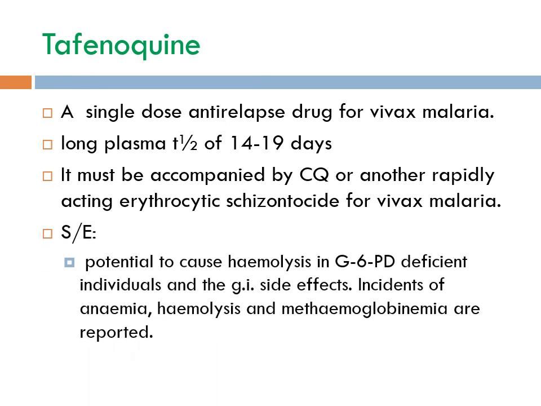If we see the side effect profile, it is usually tolerable but has the potential to cause hemolysis in G6PD deficient individuals. It can also cause GI side effects. Incidence of anemia, hemolysis and methemoglobinemia are also reported. It has been approved for radical cure of P. vivax malaria in the US.